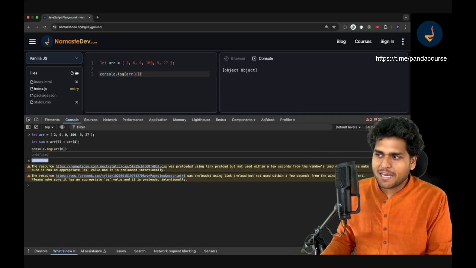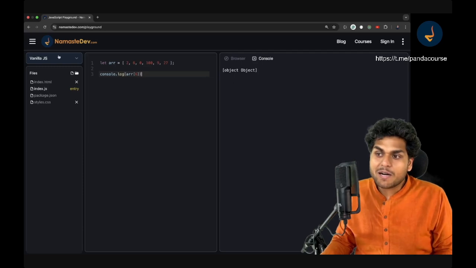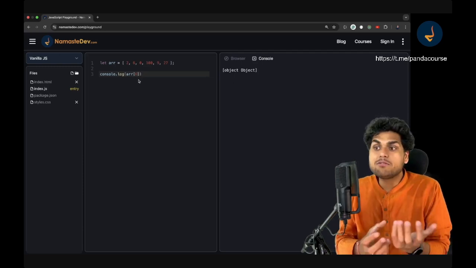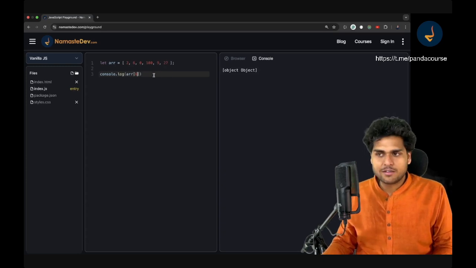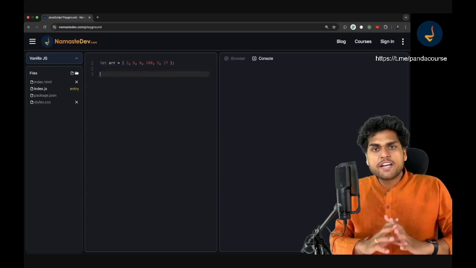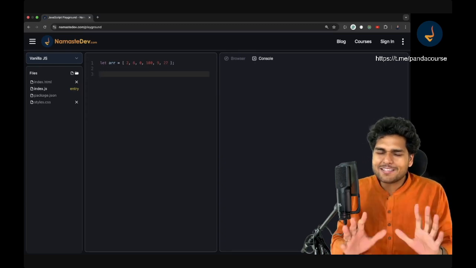Over here in this playground, this undefined is printed like object. That could be a case, but it's undefined. It is not defined. We have not defined anything on the index 6 over here. Got it? So that's how arrays work. Now, don't worry if you are not understanding a lot of things over here. Once we start working with a lot of arrays, you will understand everything properly.